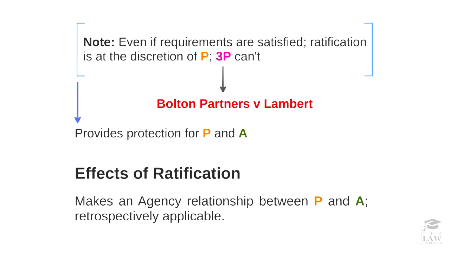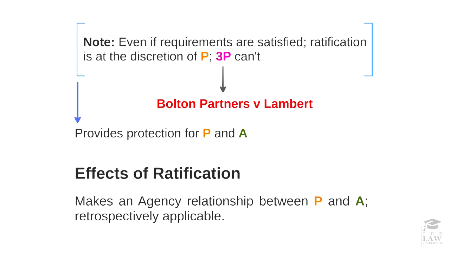Now, while all of these requirements might be fulfilled in any given case, it must be noted that ratification is at the complete discretion of the principal. The third party has no apparent possibility of enforcing an agency relationship where there was none existent. What this means is it's a protection for both the principal and the agent.